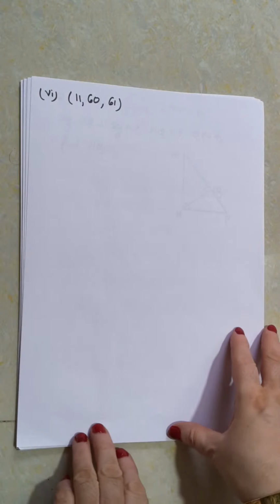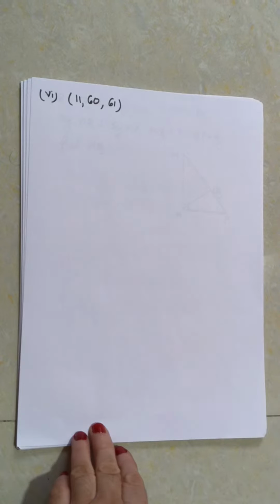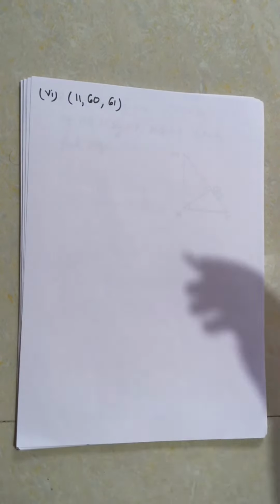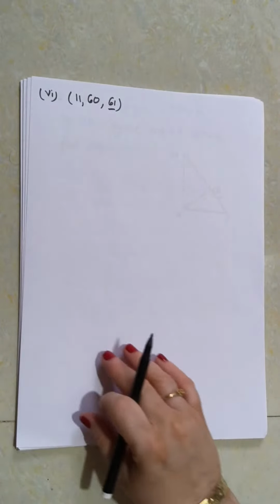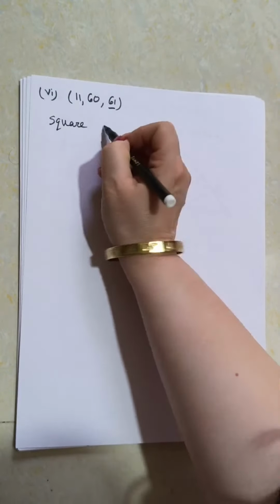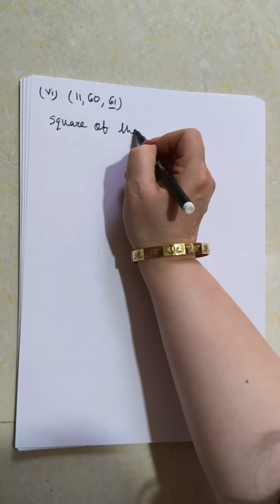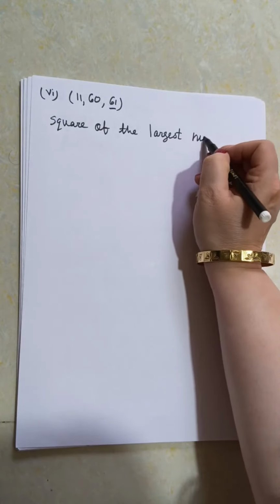Here three numbers are there: 11, 60 and 61. Which is the largest number? That is 61. So let us take the square of the largest number.